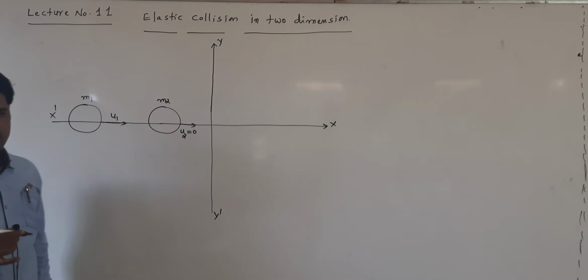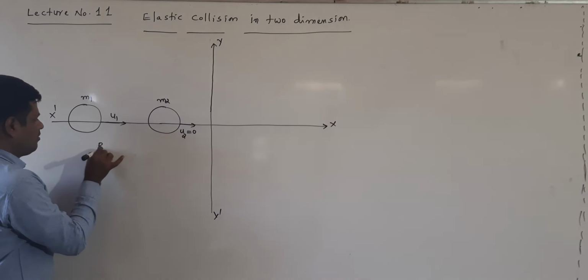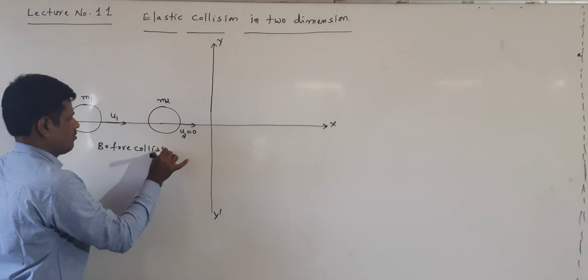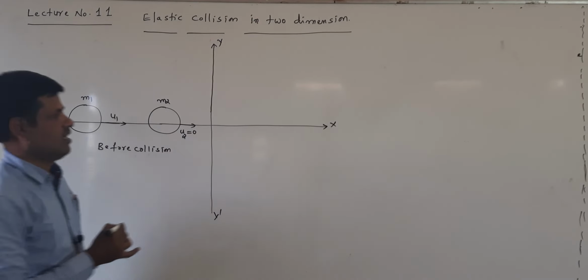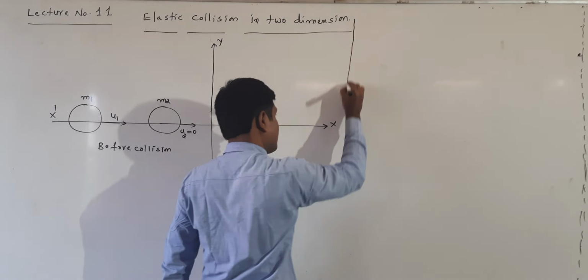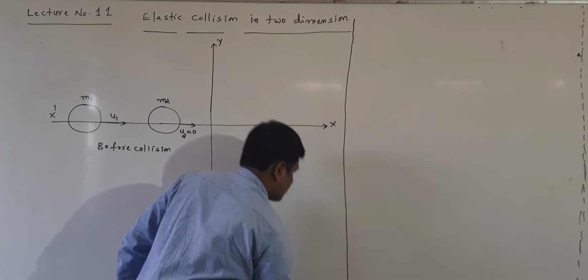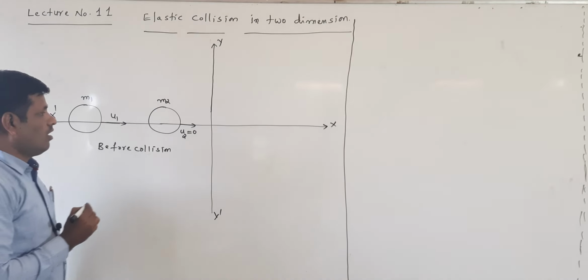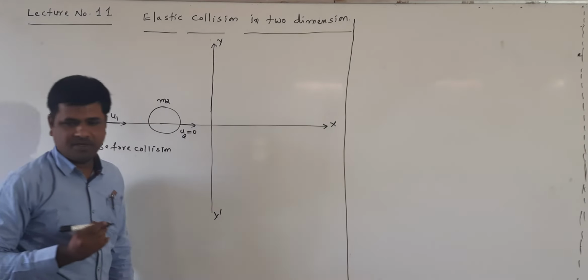This is before collision. Now after collision, what happens here?